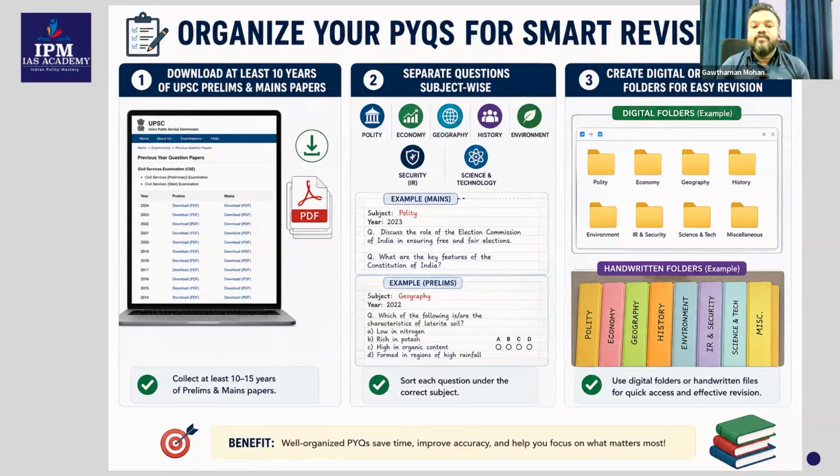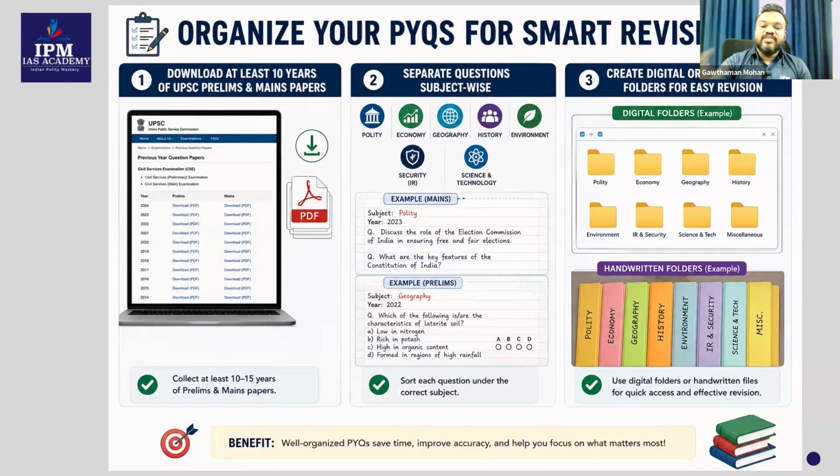Now, separate the questions in a subject-wise manner. When you go through the syllabus, you know whether a concept is coming in polity, economy, or geography. You will have this understanding. Just two questions here.